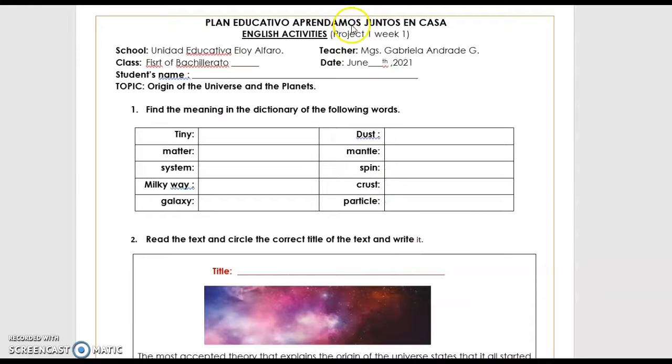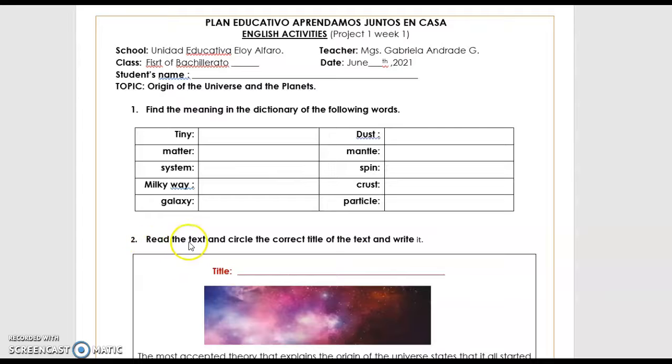English Activities Project 1, Week 1. Topic: Origin of the Universe and the Planets. Exercise 1. Find the meaning in the dictionary of the following words: tiny, matter, system, Milky Way, galaxy, dust, mantle, spin, crust, particle.